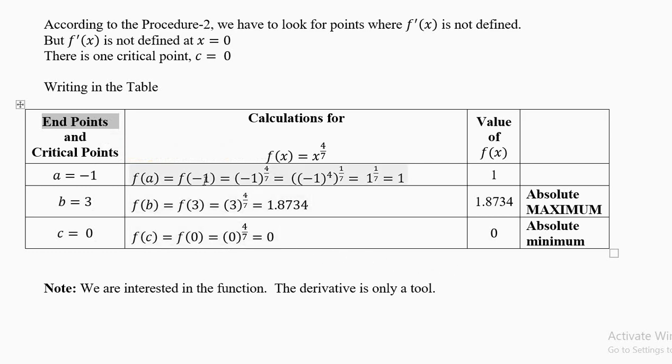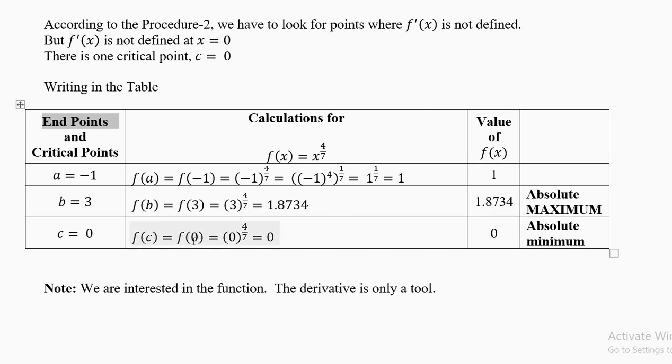Now calculate f of a, f of b, f of c. F of a is f of -1, -1 to the power of 4 by 7 is 1. Do it in your calculators. Sometimes in some calculators you'll need two steps, which I have written here for doing this calculation. Now calculate f of b. F of 3 power 4 by 7 is 1.8734. Note down the value here.